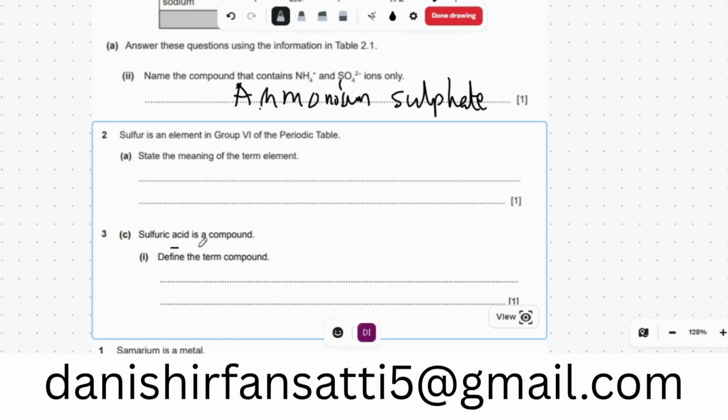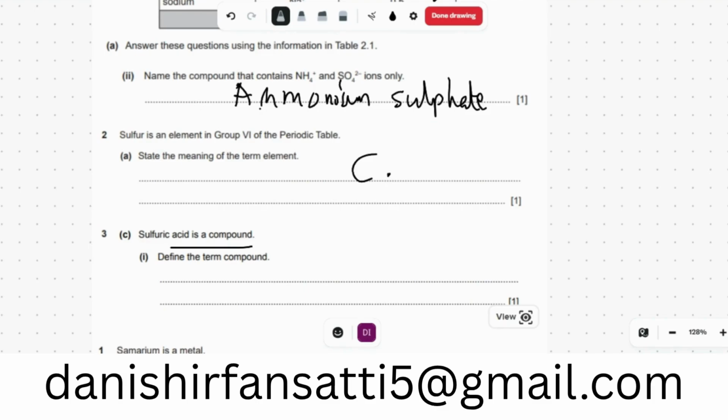Now, sulfuric acid is a compound. So, what defines the term compound? A compound is made of atoms of two or more different elements bonded together. An element is simply, for example, carbon, oxygen O2, or Cl2, whereas a compound is, for example, H2SO4.